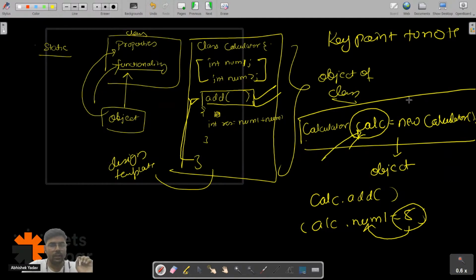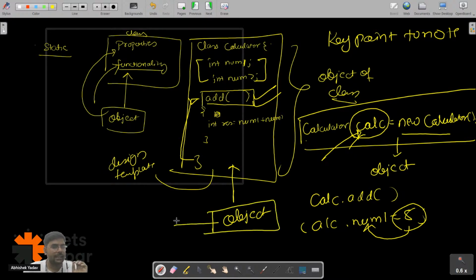About the syntax of the object, what is this object, and why I'm writing the new keyword, I will discuss later. Till this point, I have a design, inside the design I have some properties and some behavior, and in order to use those I have to create an object, and I know this object is created by the JVM.